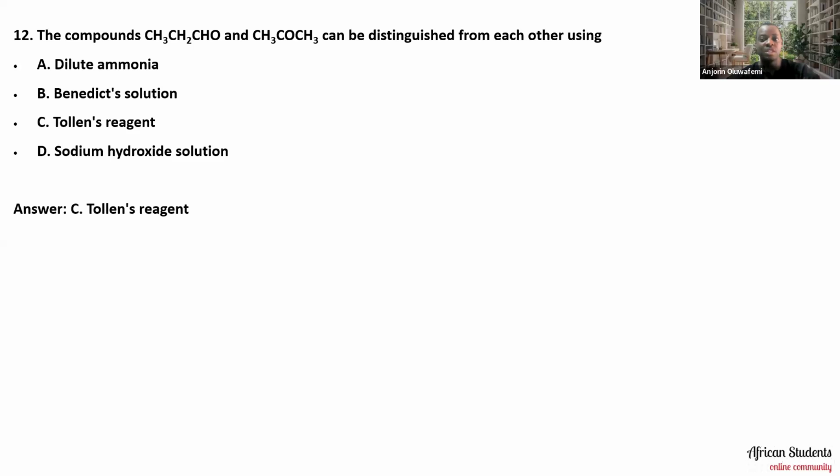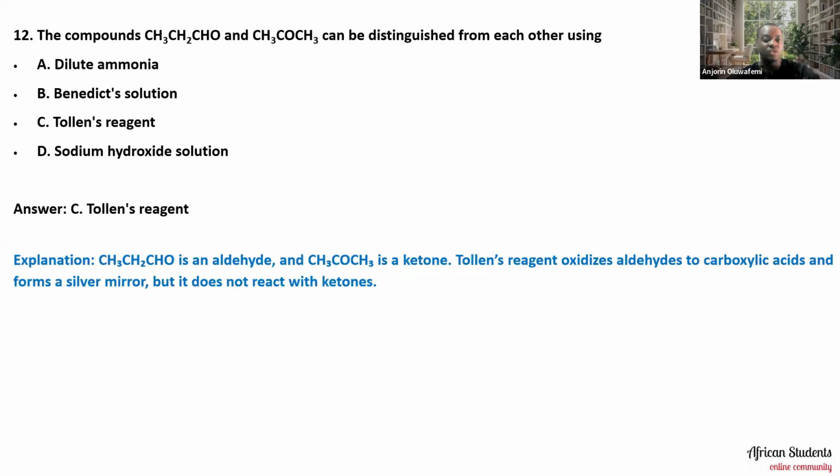It's a distinguishing reagent that we can use to differentiate between an aldehyde and a ketone. CH3CH2CHO is an aldehyde, and CH3COCH3 is a ketone. Tollens' reagent oxidizes aldehyde to carboxylic acid and forms a silver mirror, but it does not react with ketones.